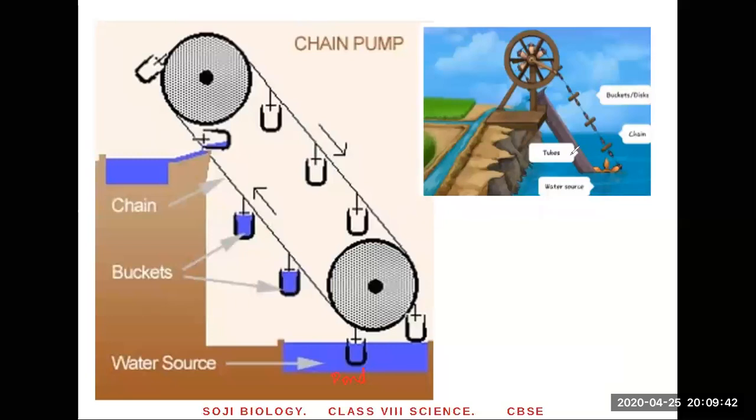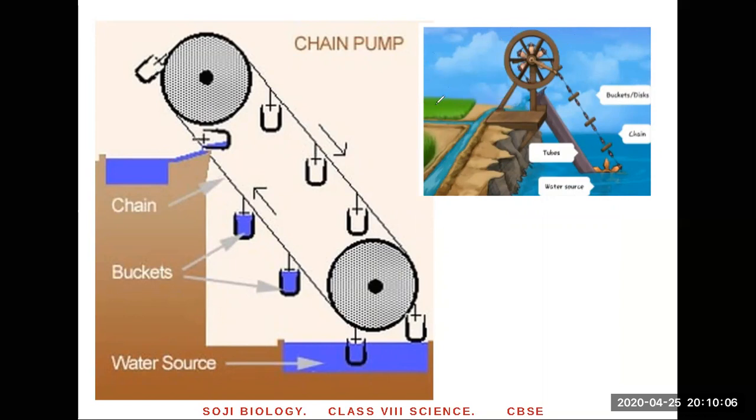The bucket moves down and it carries the water up. When it comes here, it's tilted and the water is drained into this. This is also bullock driven. Okay, they use the bullocks. The bullock is moved forward and backward, so it keeps rotating all the time, right? This is called a chain pump.